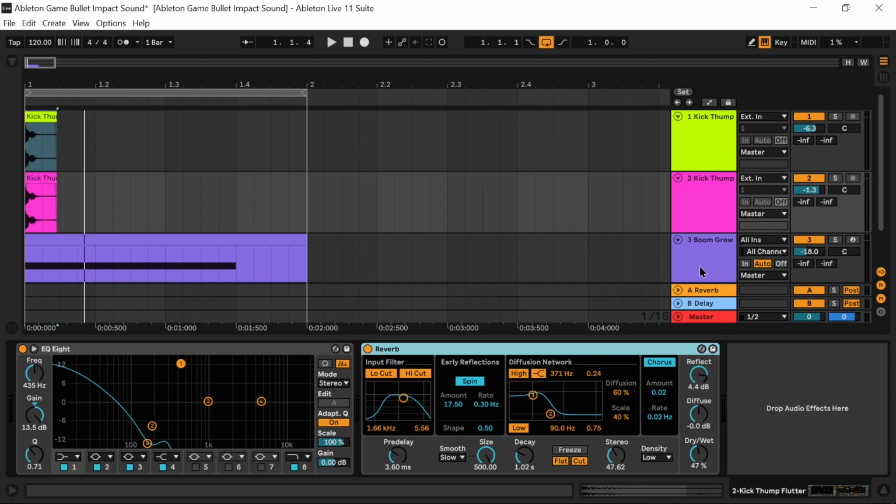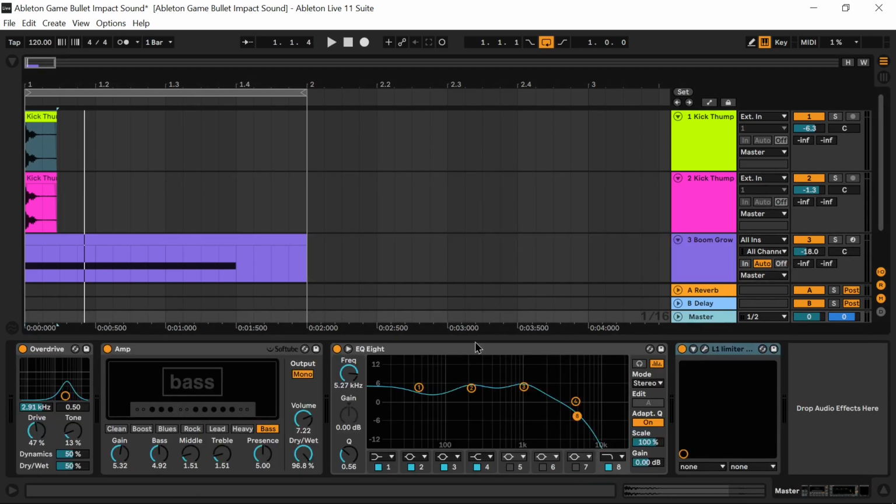On the master channel I used the overdrive effect, where I used some drive and tone settings to better the sound. Also an amp plugin, the Ableton EQ8 and a Waves L1 stereo limiter.